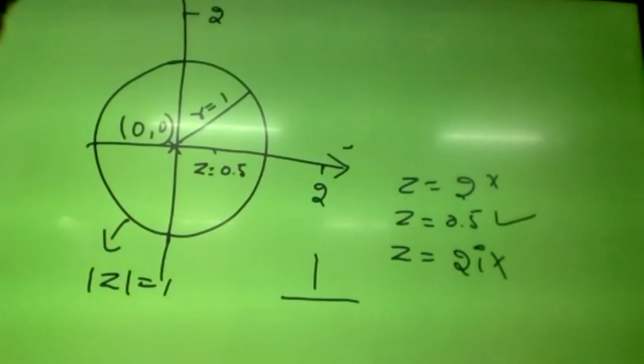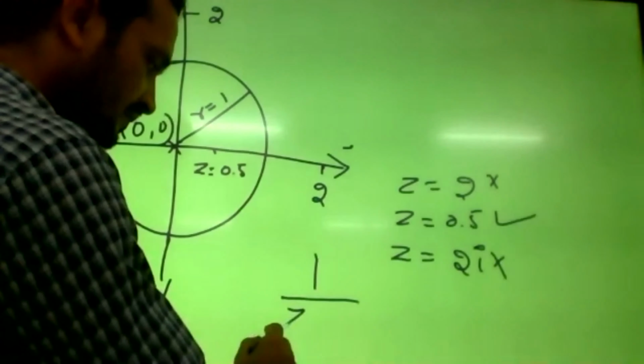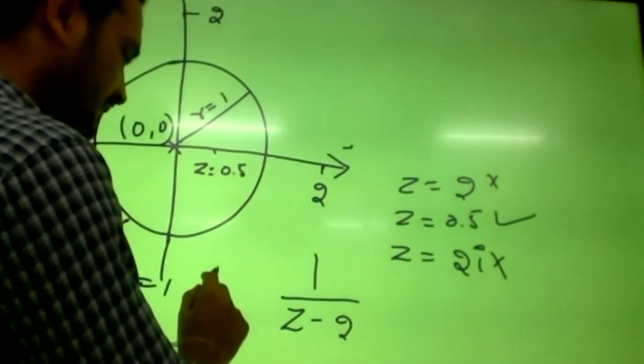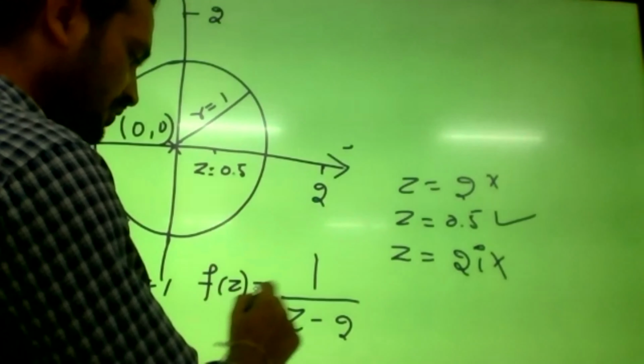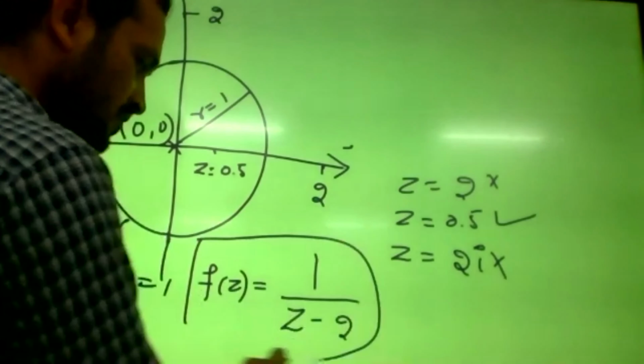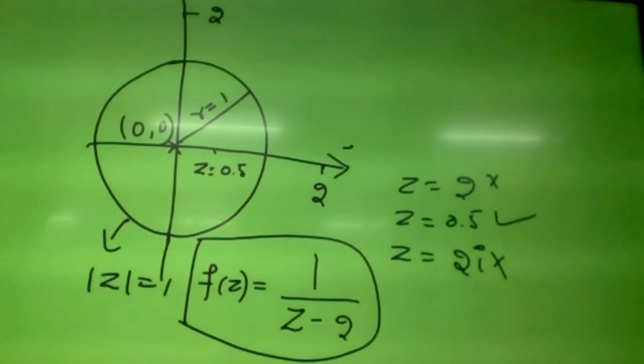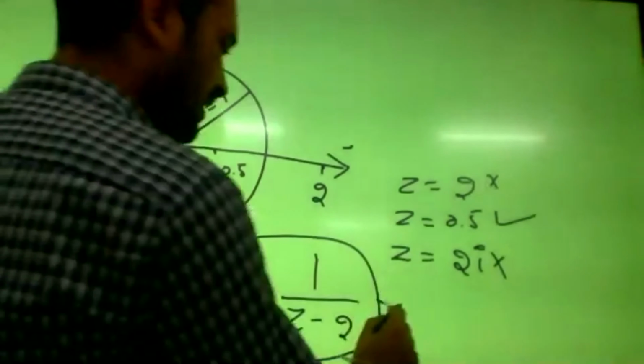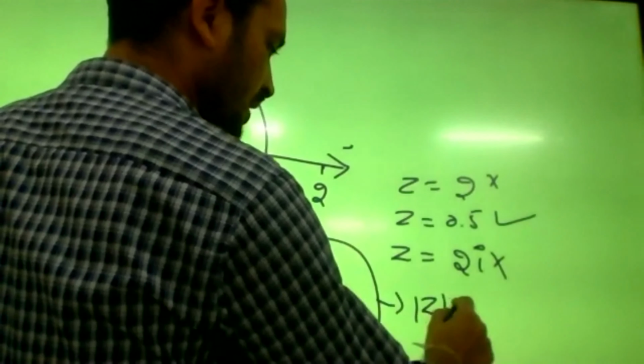Now just take the function f of z equals 1 by z minus 2. We have to integrate this function in the region mod z equals 1.